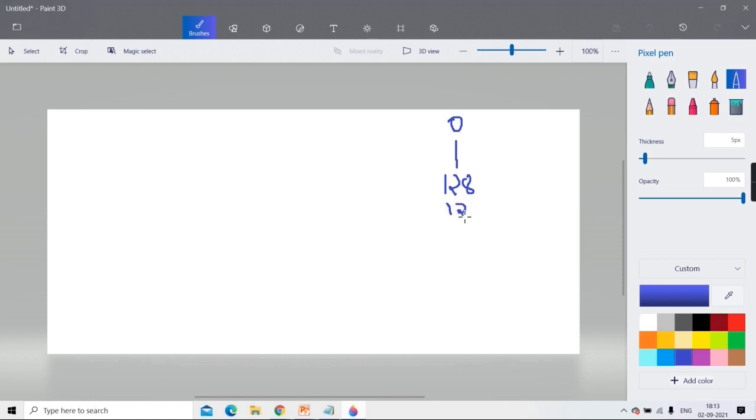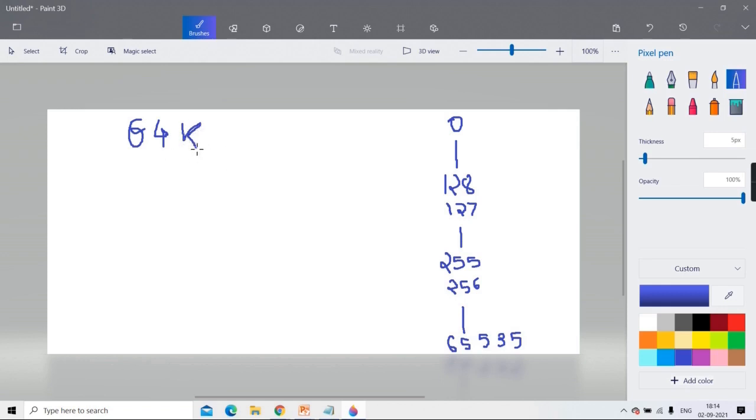Then we have 128 to 255 as the extended ASCII chart. And from 256 onwards till 65535, which is approximately 64K. But K in computer terminology is 1000 or 1024? Can anyone tell me?